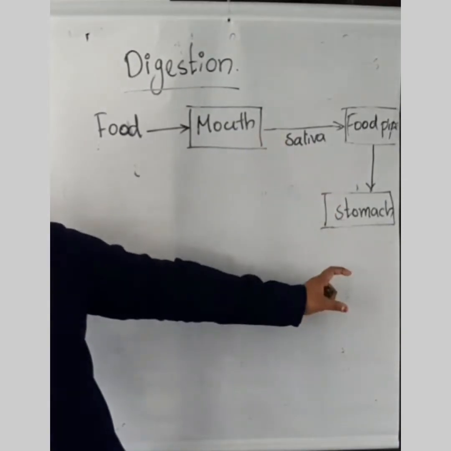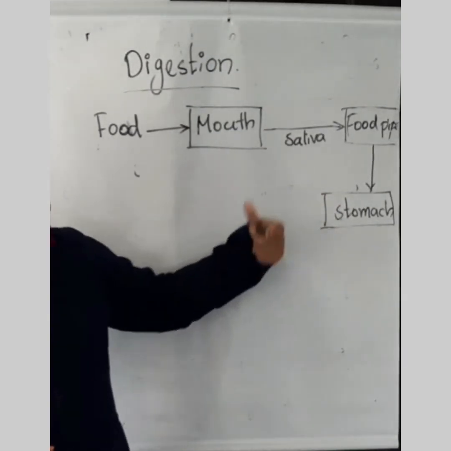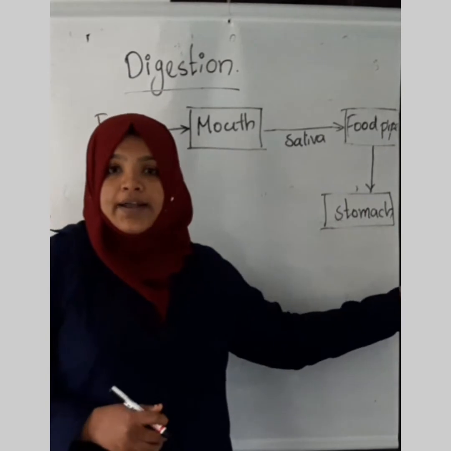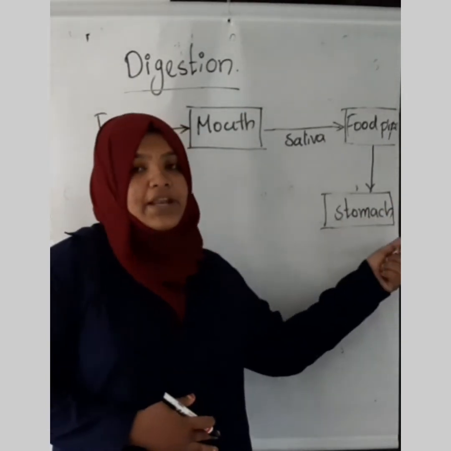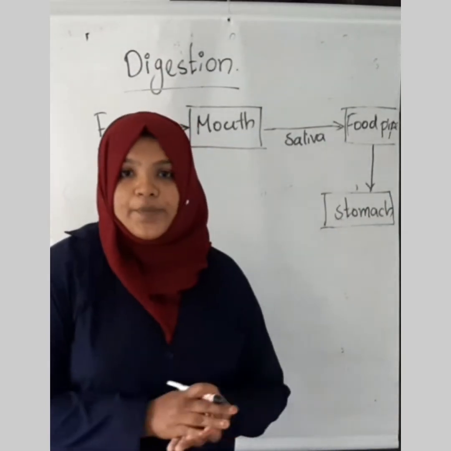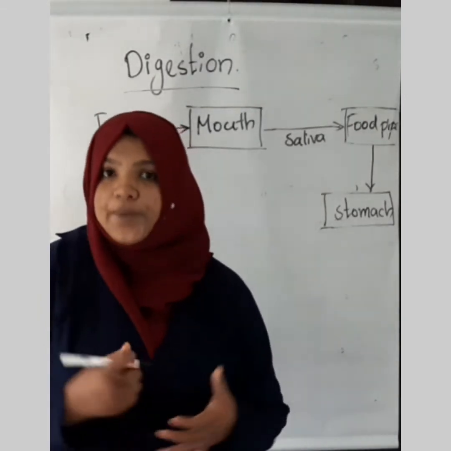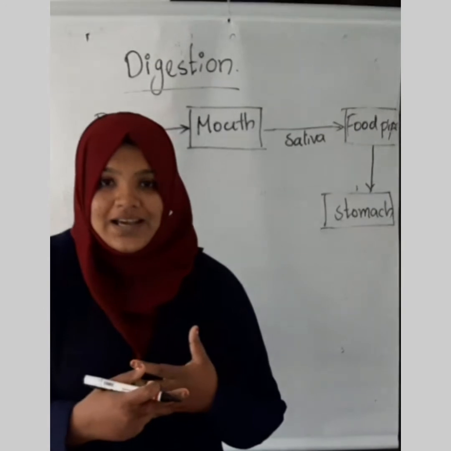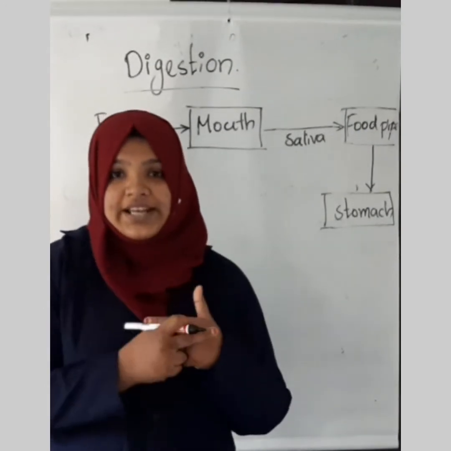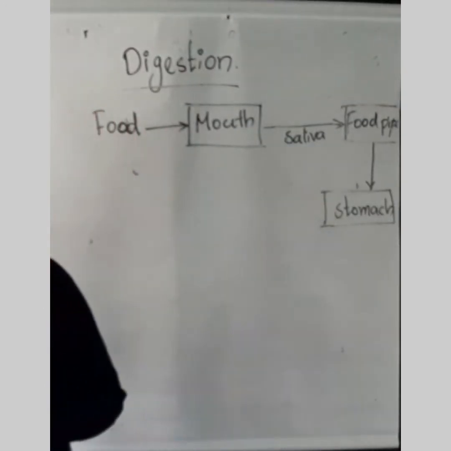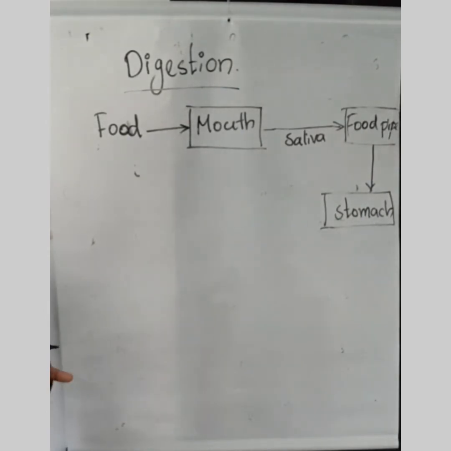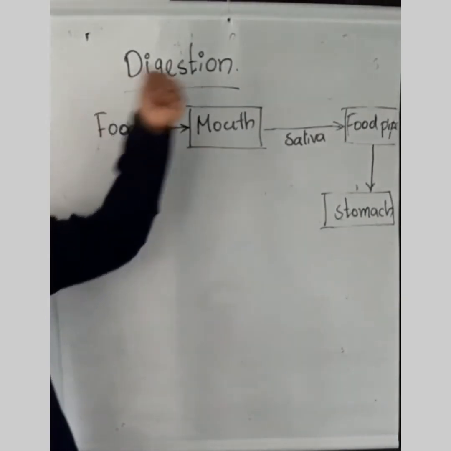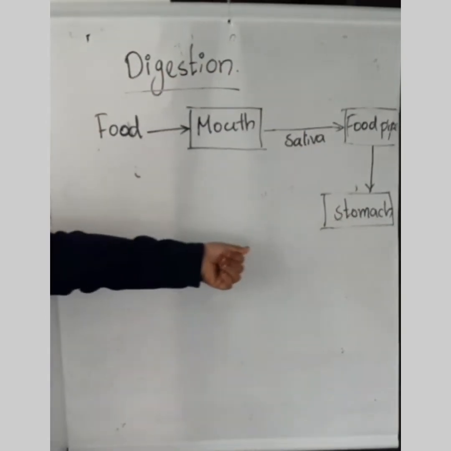And what is happening in the stomach? Yes, the churning of food. Churning of food means the stomach is also producing some digestive juices. It helps the food churning, and it happens in the stomach.